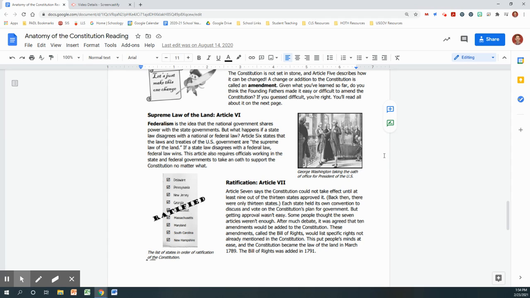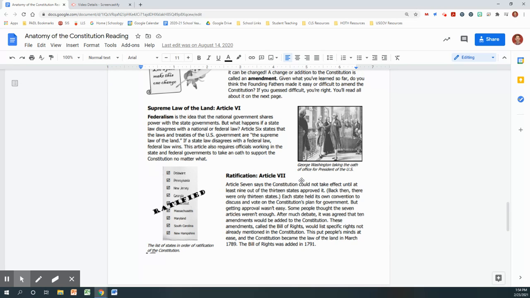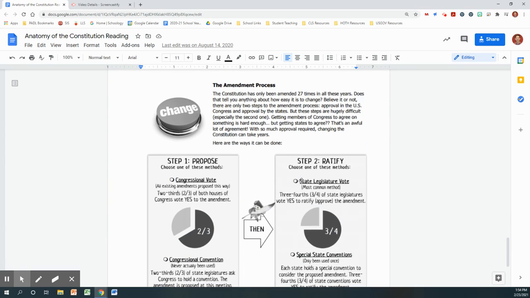After much debate, it was agreed that 10 amendments would be added to the Constitution. These amendments, called the Bill of Rights, would list specific rights not already mentioned in the Constitution. This put people's minds at ease, and the Constitution became the law of the land in March of 1789. The Bill of Rights was added in 1791.